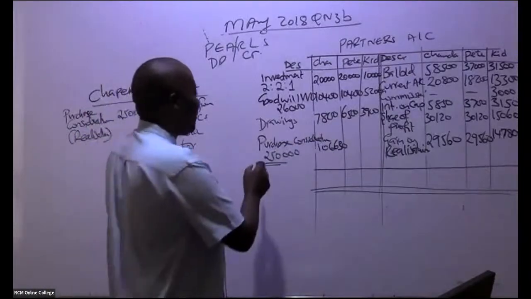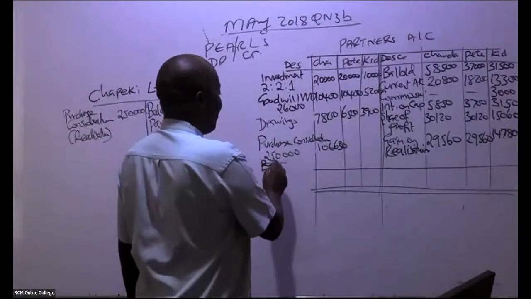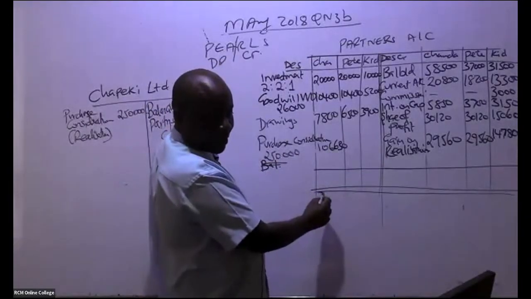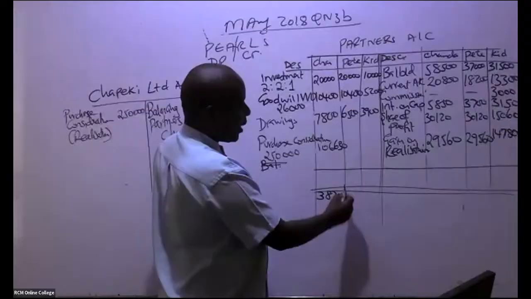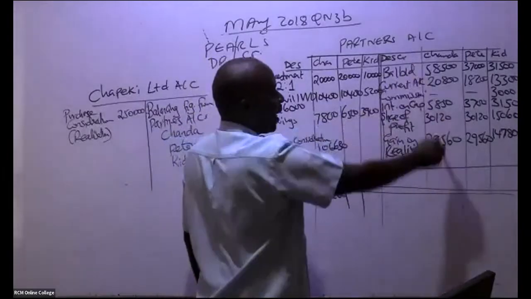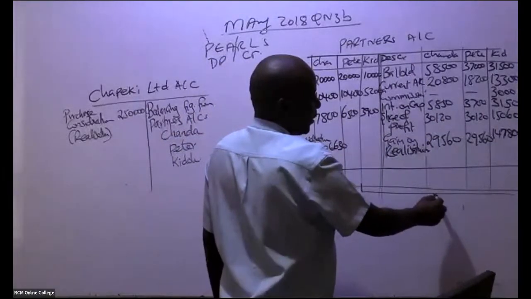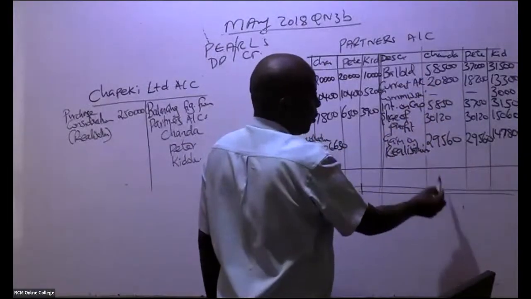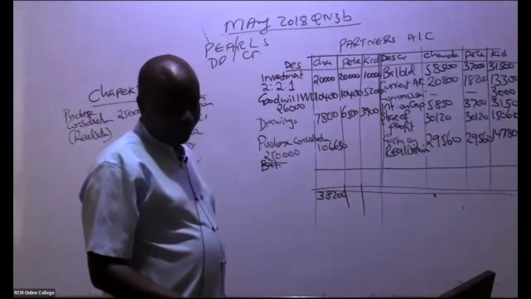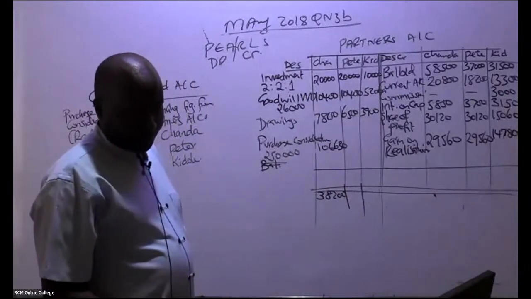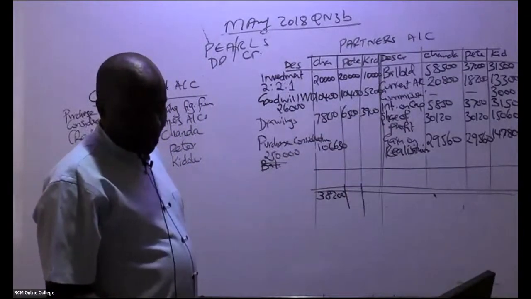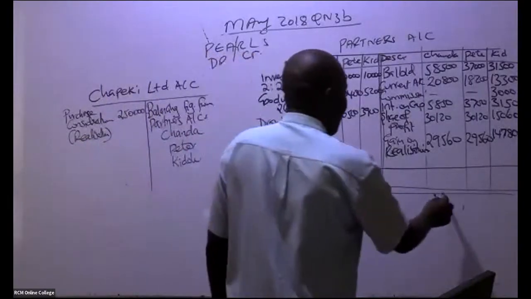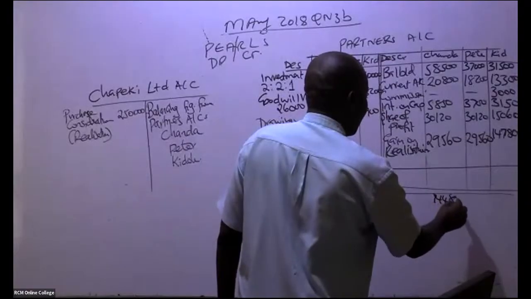Balancing figure. Remember, we're looking at the balancing figure. So the first one, somebody is giving me a figure of 38,200 here. How about this first ninja here? How much do we have when you add this, and this? 144,830.